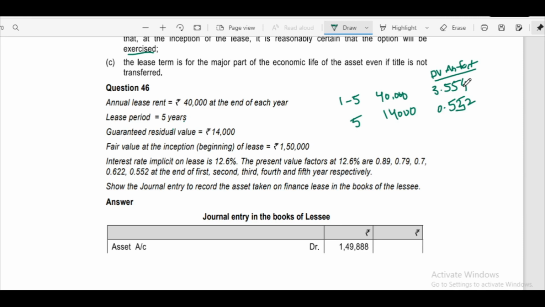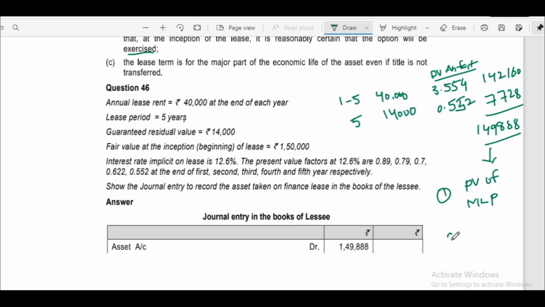We calculate 40,000 into 3.554. It is 1,42,160, plus 14,000 into 0.552 for 5th year for gross residual value. It is 7728, and total is 1,42,160 plus 7728, that is 1,49,888. This is the present value of minimum lease payment.